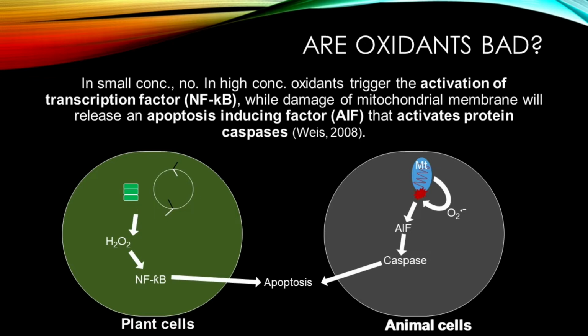Otherwise, when in high concentration, oxidants can trigger the activation of transcription factor NF-kB, while damage to the mitochondrial membrane will release an apoptosis-inducing factor, or AIF, that activates protein caspases. This would lead to the death of the cells.